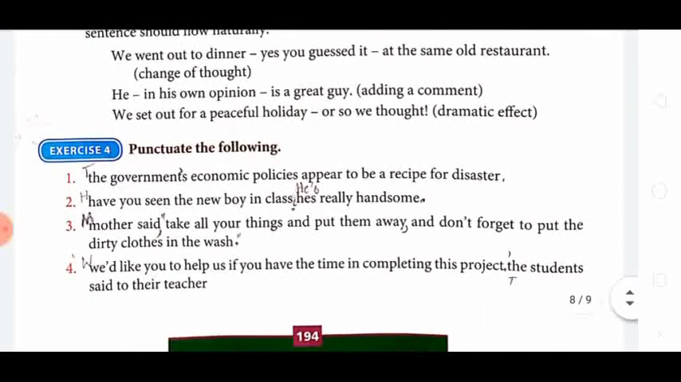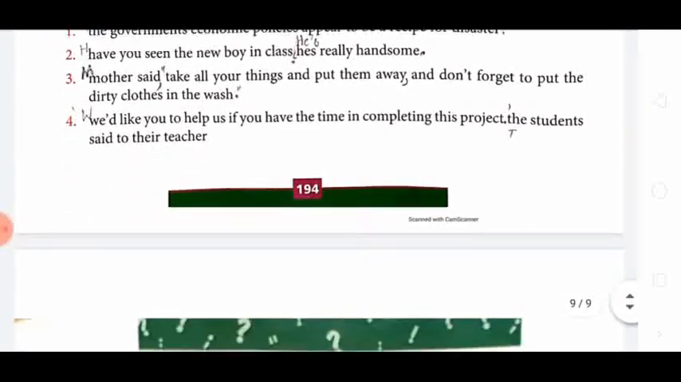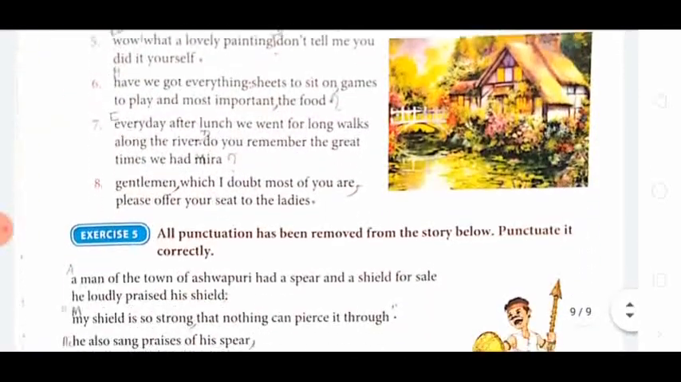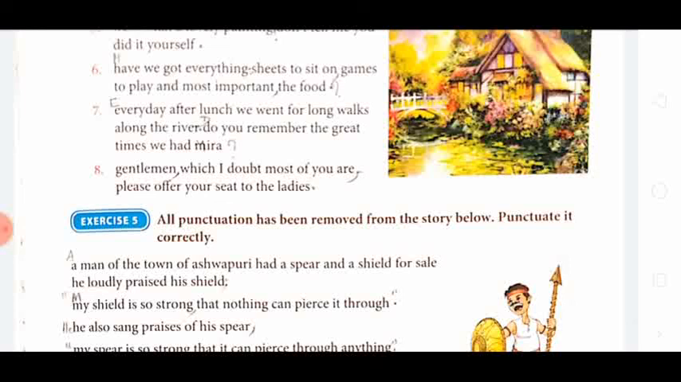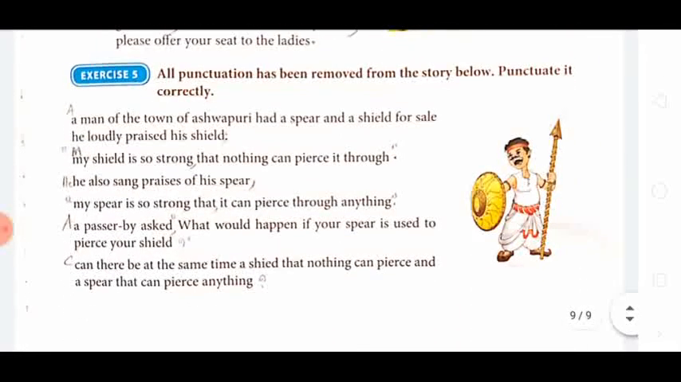Now exercise 4 is there, to punctuate the following sentences. I am sending the answers to you in the PDF, so please write them down. Please write the questions also. But in exercise 5, no need to write the question, because it is an entire paragraph. I am sending it in the same way, as a paragraph with punctuation, so you may write the direct answer in your CW.